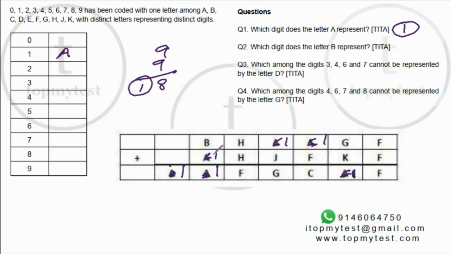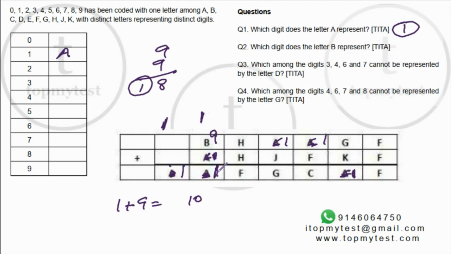Okay. Now, the next question is, what is B? B plus what gives you 1 again, right? 1 plus 9 will give you only 10, right? There is a 1 carry, that is for sure, right? But how will it become 11? That is possible only if there is a carry from here also. And what can be the maximum carry? As we have seen, the maximum carry is 1. So there is some number here that gives a carry of 1. B itself is 9. So 9 plus 1 plus 1 will give you 11.